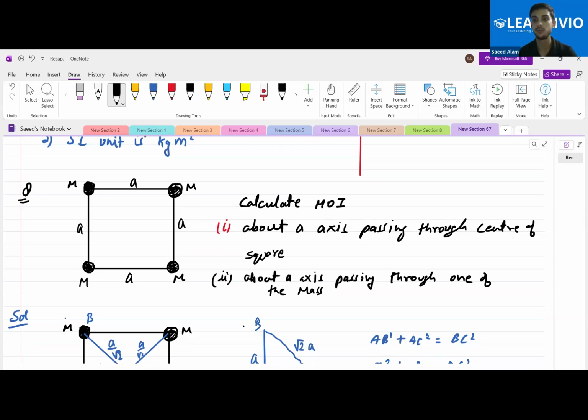That means you have to take the axis passing through one of the masses, let's say from this one. The axis is passing through A. Then you need to calculate the moment of inertia of this particular system. Now calculate it. Try to calculate it here.